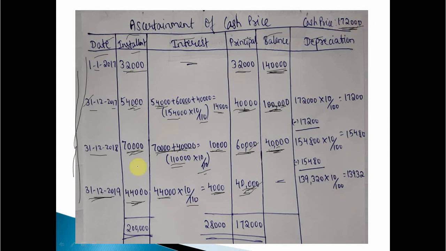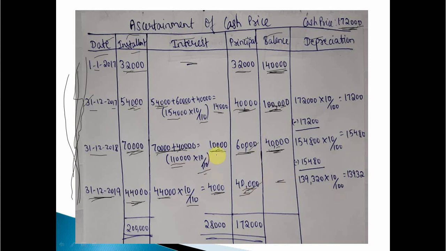Simple way. In the previous problem we started from up to down. Now we have to start from down to up. Clear? So here we first make the columns. First we write the date, installment. We have to start from the lower end, means from the last. 44,000 into 10 divided by 110. Why 110? Because we are starting from the last. We will get 4,000 interest. 44,000 minus 4,000 we get principal here. Since it is the last installment, balance will be 0.